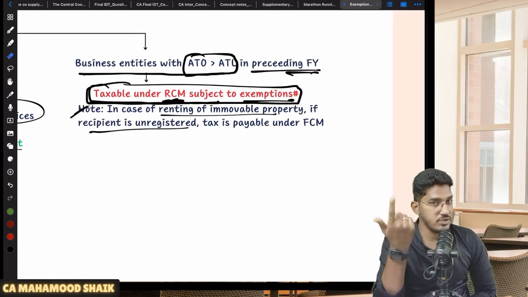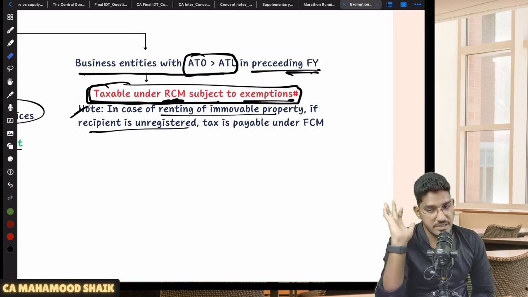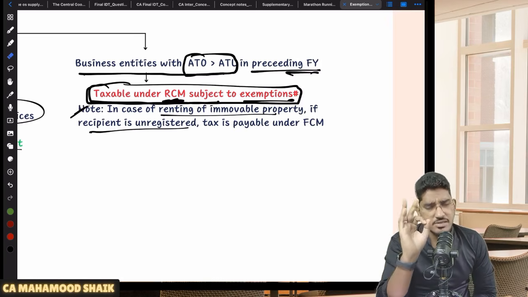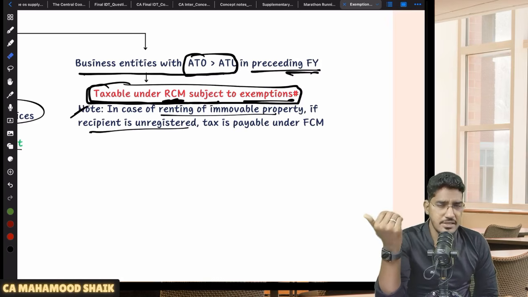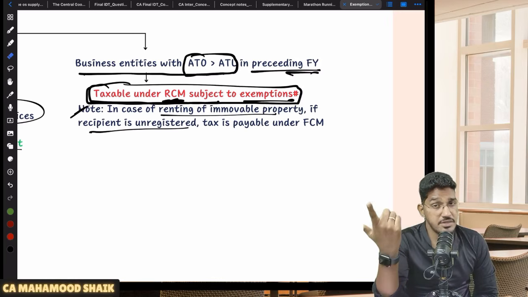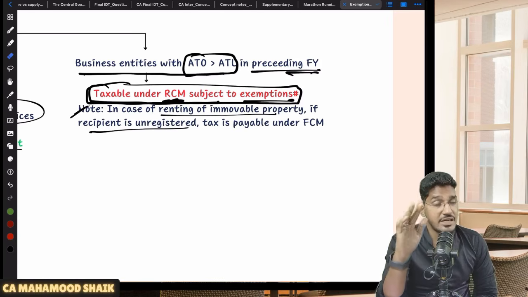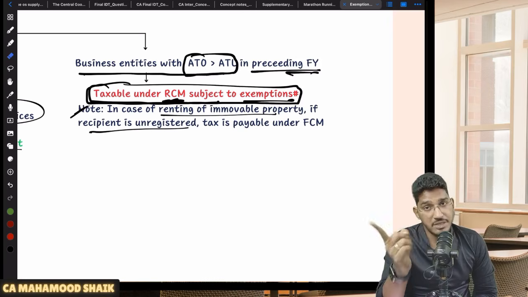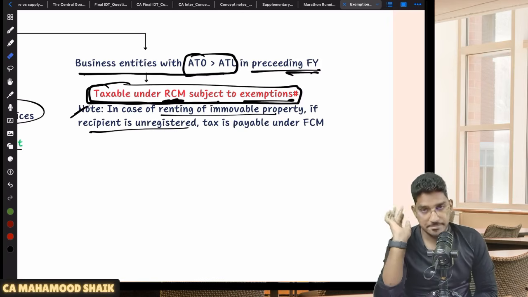That means in case of renting of immovable property to a big business entity, in the majority of cases the recipient will be registered only. Since the recipient is registered, RCM will become applicable. But in some cases, the recipient will be a large business entity but not registered. He could be unregistered. In that case also, renting of immovable property will become taxable, but under forward charge mechanism.